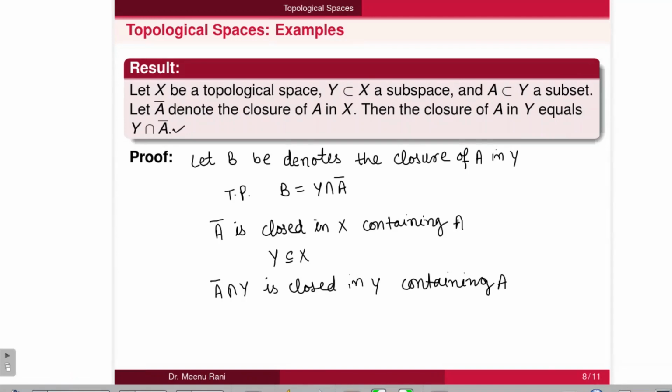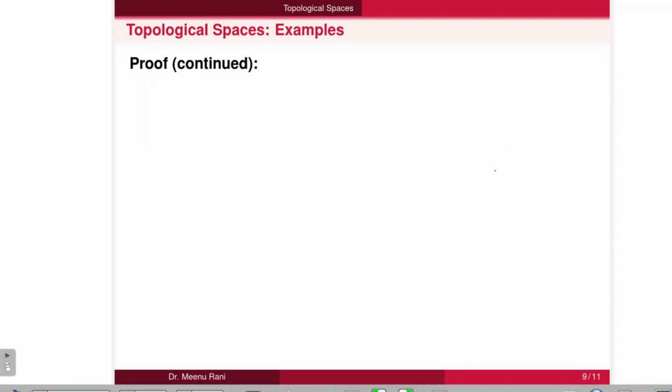Now B, which denotes the closure of A in Y, means it is the smallest closed set that is containing A, and A closure intersection Y is also closed in Y which is containing A. So as B is the smallest, B is contained in A closure intersection with Y. So we need to prove that B also contains A closure intersection with Y. Now to prove this, we take B as the closure of A in Y. Thus B is a closed set in Y that is containing A.